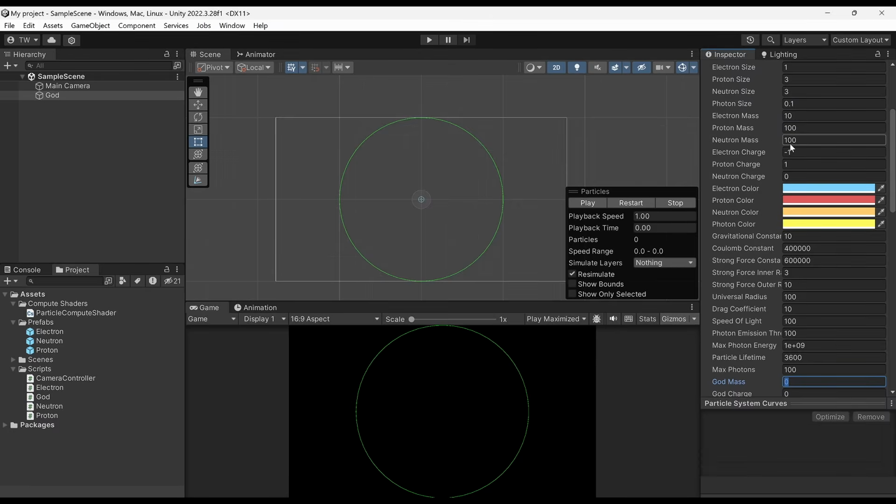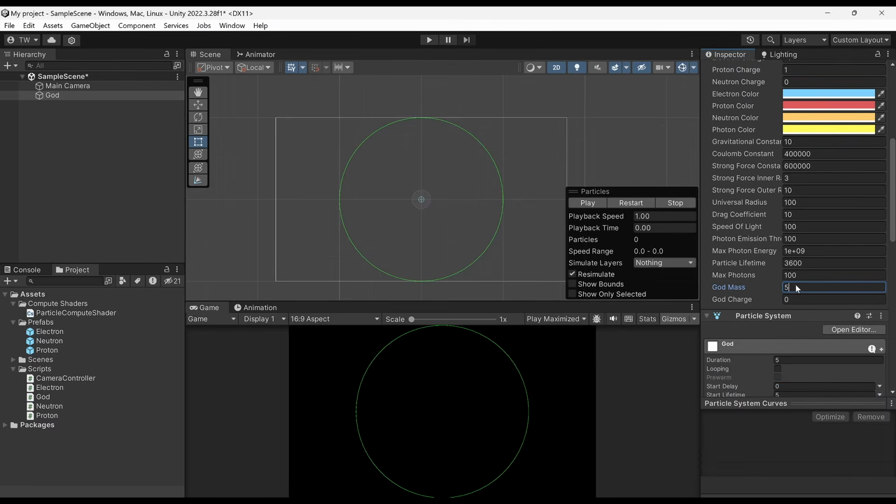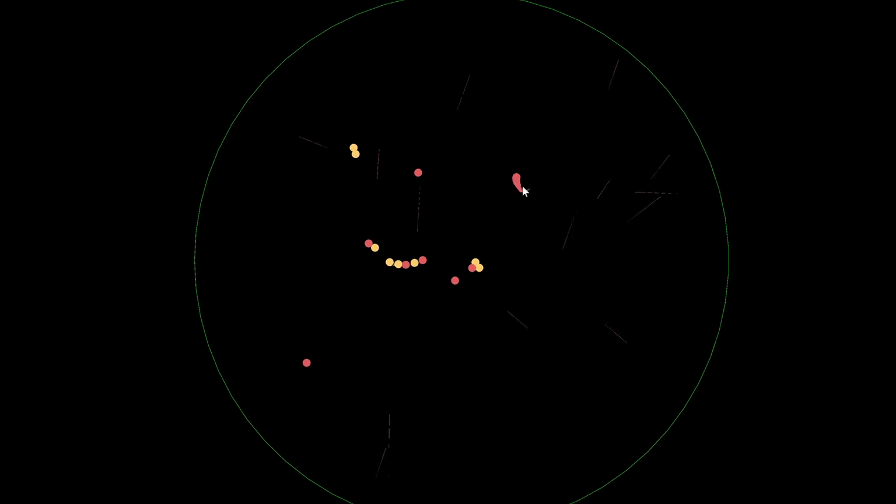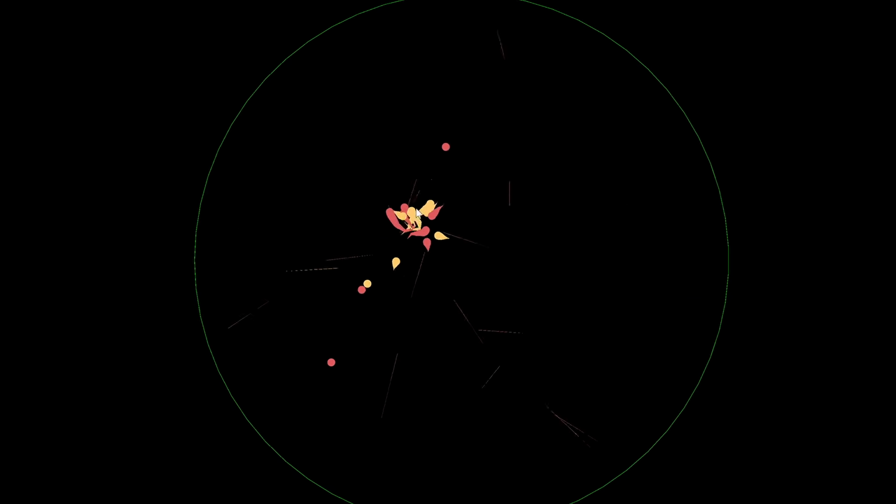So the protons and the neutrons mass is 100. Let's set ours to 5,000. Now when I press 1, the particles will be attracted to my cursor gravitationally, but I don't know that it's strong enough.